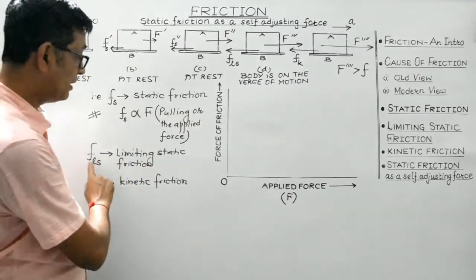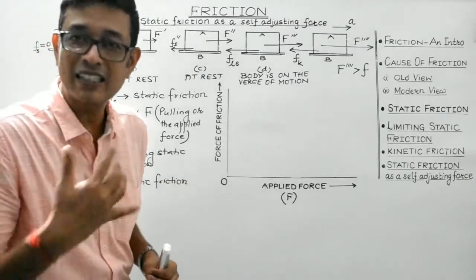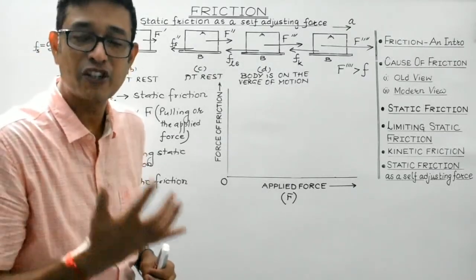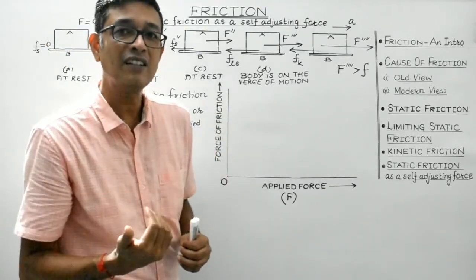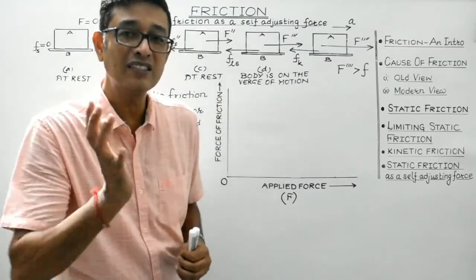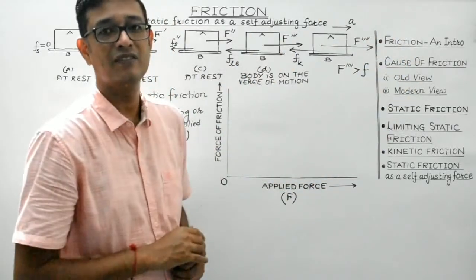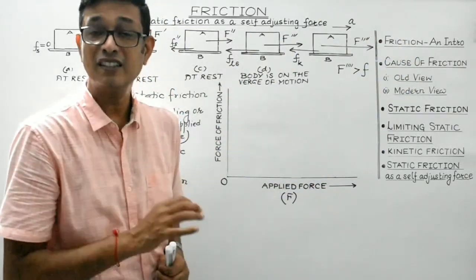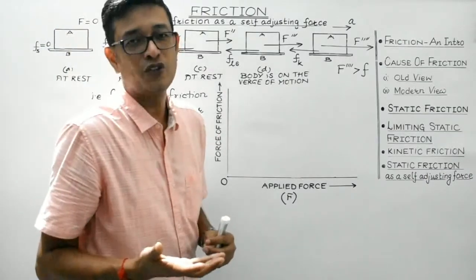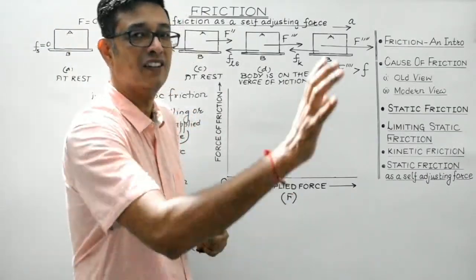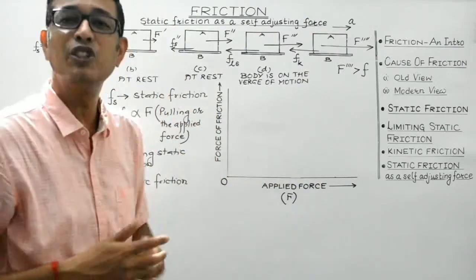Third, limiting static friction. It is the maximum static friction which can exist between the two surfaces in contact just before the body starts moving. That is limiting static friction. Once the body under the influence of unbalanced forces starts moving, then also force of friction comes into play.